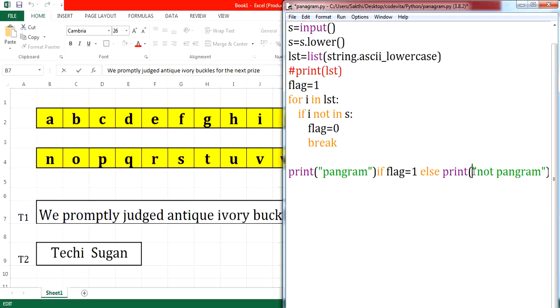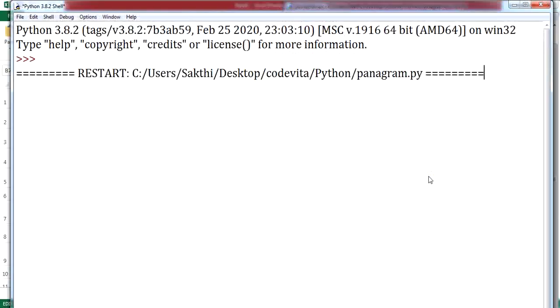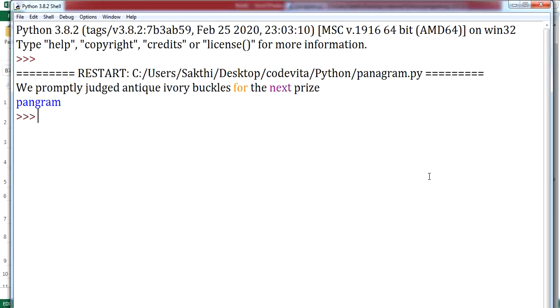Now we'll execute this code. Before executing, we'll modify this one. We are checking the flag value for equality, so let me give flag double equals 1. And we'll give a string input as given: we promptly judged antivirus buckles for the next prize. This is a pangram, right? So let me execute this.